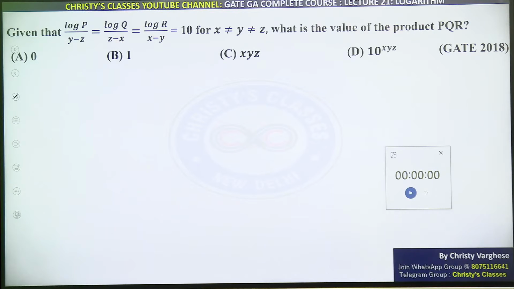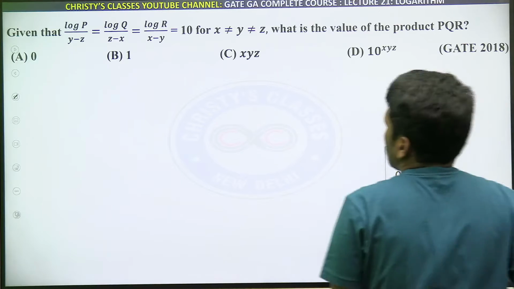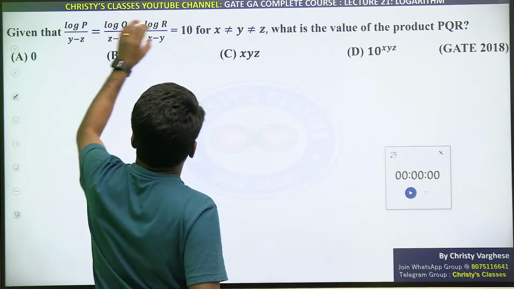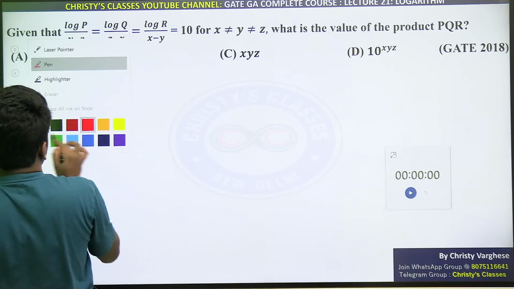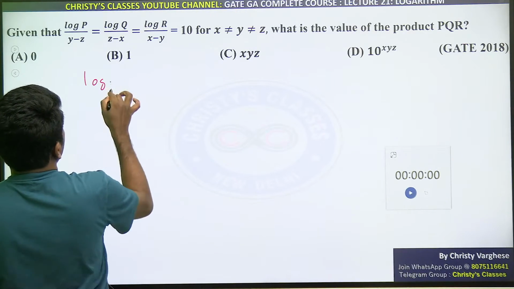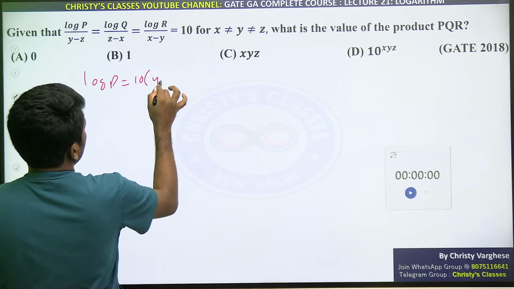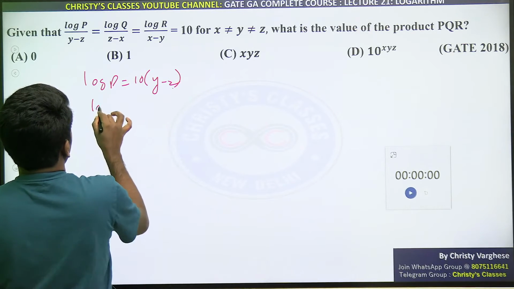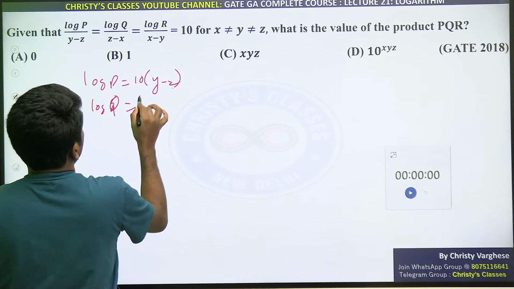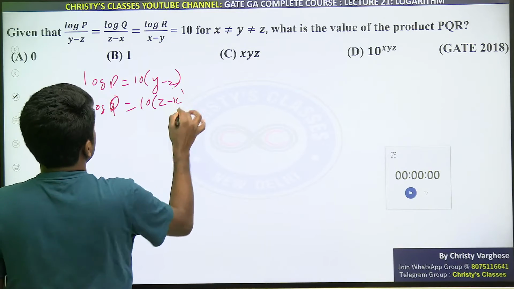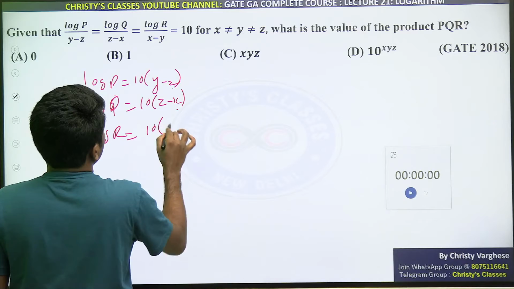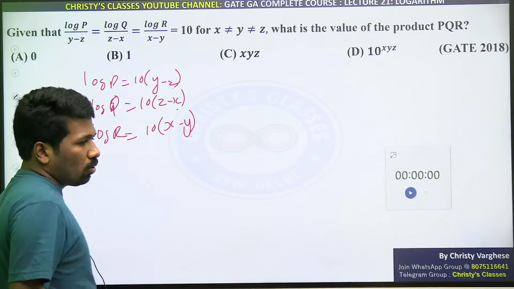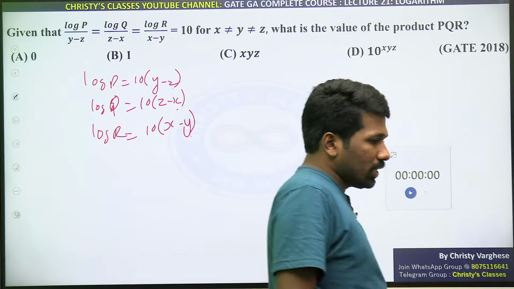This is also simple, right? We can simplify it first. So this is equal to 10, this is equal to 10, this is equal to 10. So shall I write it directly? Log P equal to 10 times y minus z. Log Q equal to 10 times z minus x. Log R is equal to 10 times x minus y. Is that clear? All of you please respond. Is that clear or not?